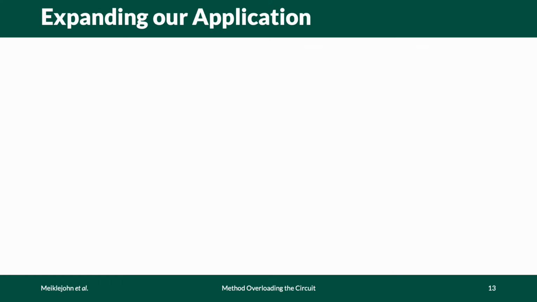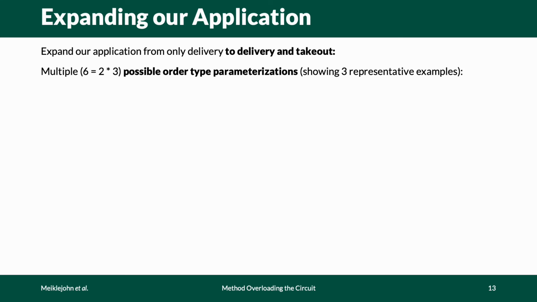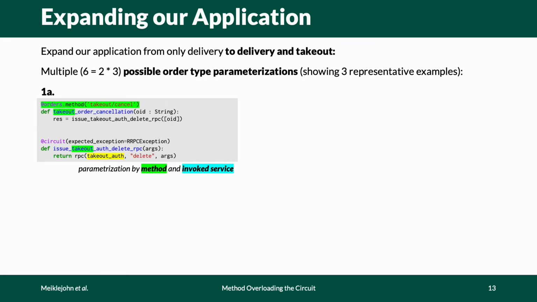In our second case study, the developers wanted to extend the previous example to support 2 different order types, delivery and takeout. They can do this in several different ways. We're going to show 3 representative examples here. First, they can create a new RPC method at the order service that calls the same method on a new auth service. So here we've created a new takeout auth service that's specific to takeout.